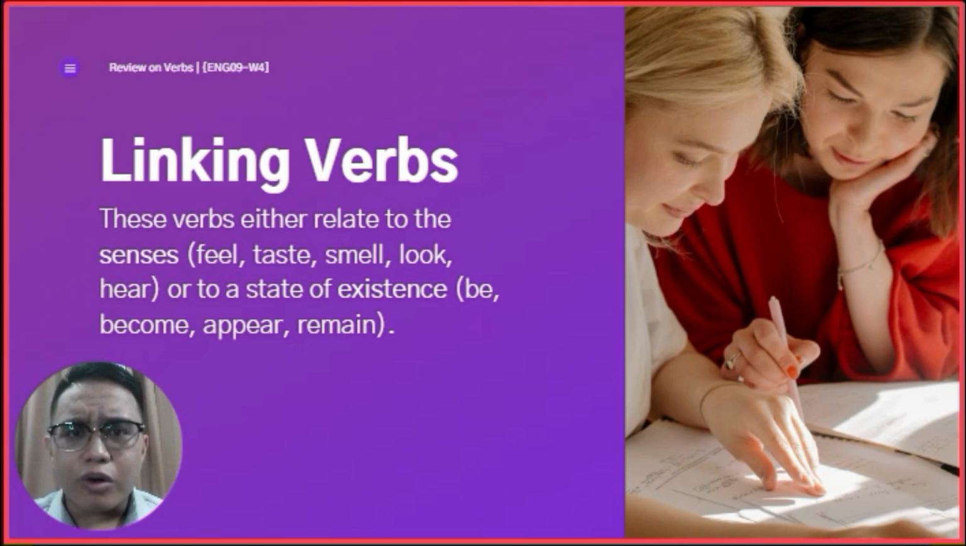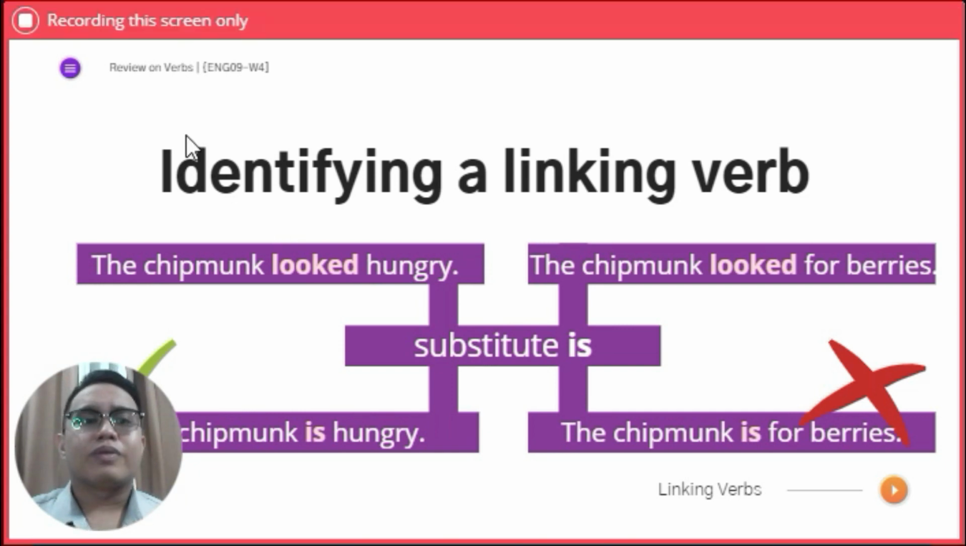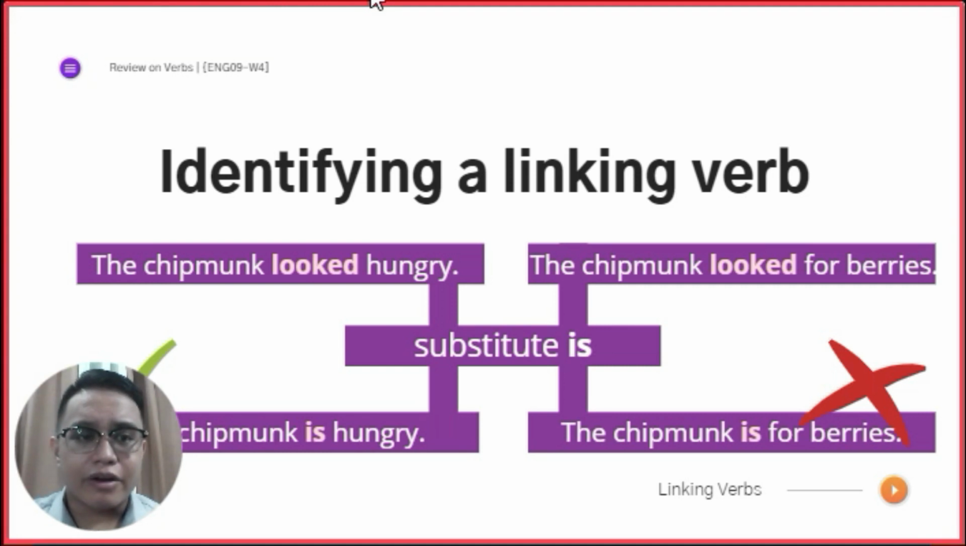How do we know? So, we use this substitution. Okay? So, we have here two sentences, and these two sentences use the same verb, looked, kana naka-pink. Okay? So, the chipmunk looked hungry, and the chipmunk looked for berries. Okay? So, we have those two verbs there. Okay? Now, asa ani nila ang action verb ug asa pod ani nila ang linking verb. Now, how do we know? How do we determine if it is a linking verb or it's an action verb?